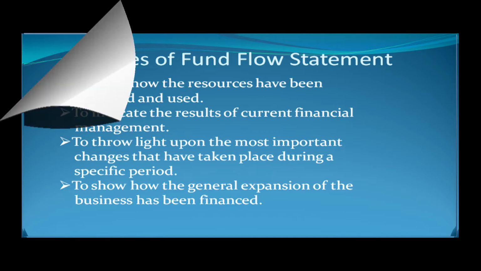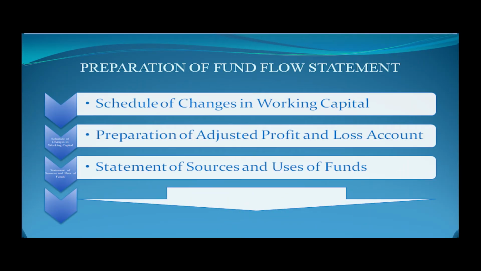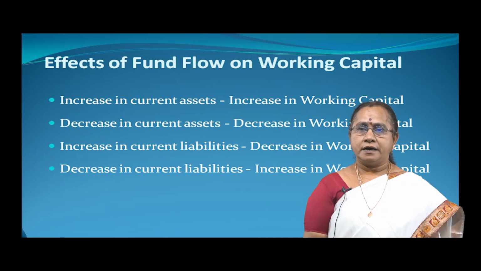Next, we'll discuss about the preparation of fund flow statement. When we prepare the fund flow statement, it takes 3 stages. First of all, we need to prepare the schedule of changes in working capital, then preparation of adjusted profit and loss account, and finally statement of sources and uses of funds. When we find out the schedule of changes in working capital, these changes in working capital may occur by the changes in current assets and current liabilities.